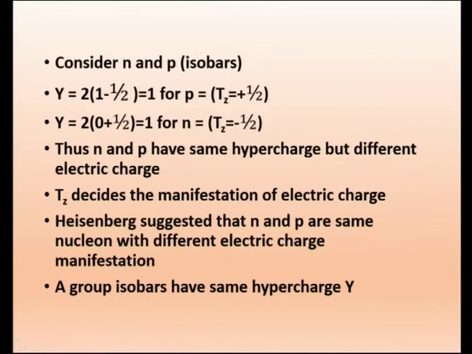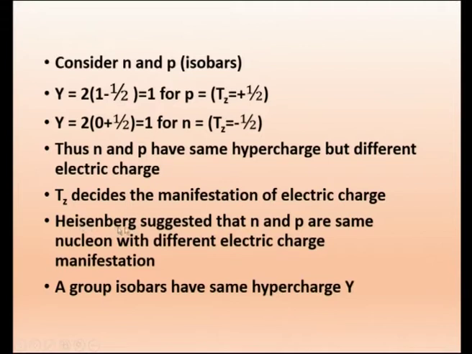When Tz is equal to minus half, the observed charge is 0 for neutron, and when it is plus half, the observed electric charge is 1 for proton. Thus Tz decides the manifestation of electric charge.